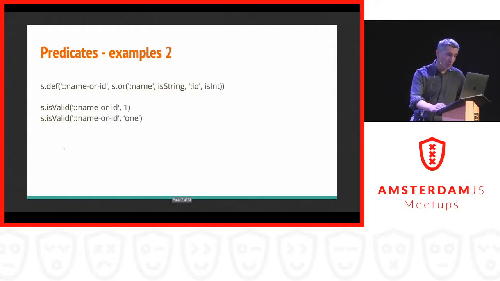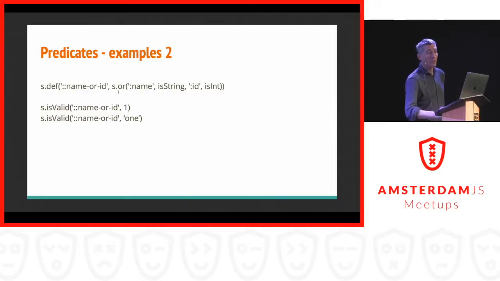More examples. Bear with me, there will be some code later, and I will give some demo, but this is just a bit of an introduction. You can compose predicates. In this case, I use the OR operator, so the spec.or operator. And basically it says here a name or an ID, that's the name I give to this specification, should be either a string or an integer.